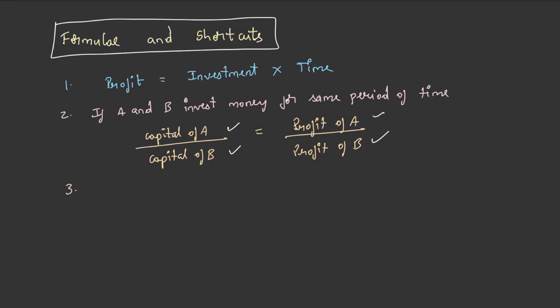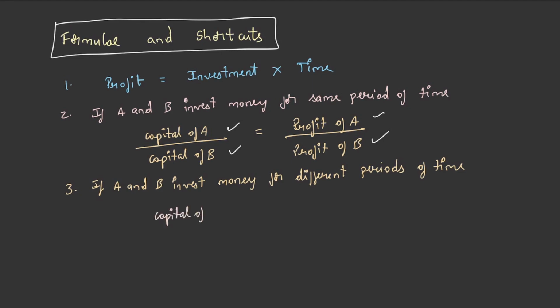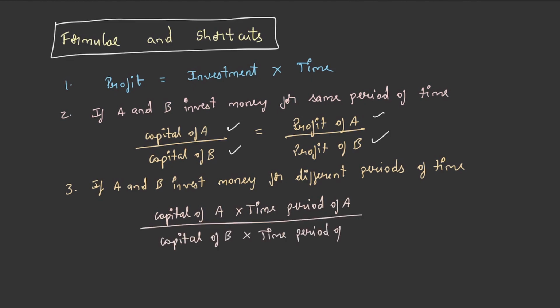Now third one, if A and B invest money for different periods of time, then capital of A into time period of A by capital of B into time period of B is equal to profit of A by profit of B. The extra element which has been added is time.